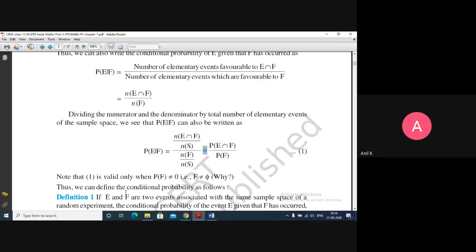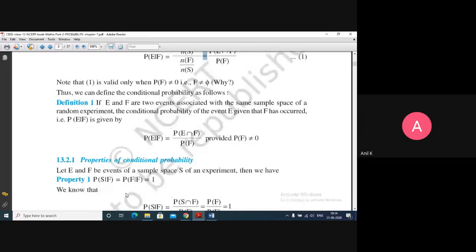So what is the example? Okay, here is the definition they have given. That's what we discussed here. If E and F are two events associated with the sample space of a random experiment, E and F both are related to the same sample space. Okay, it cannot be two different sample spaces. It has to relate to the same experiment.